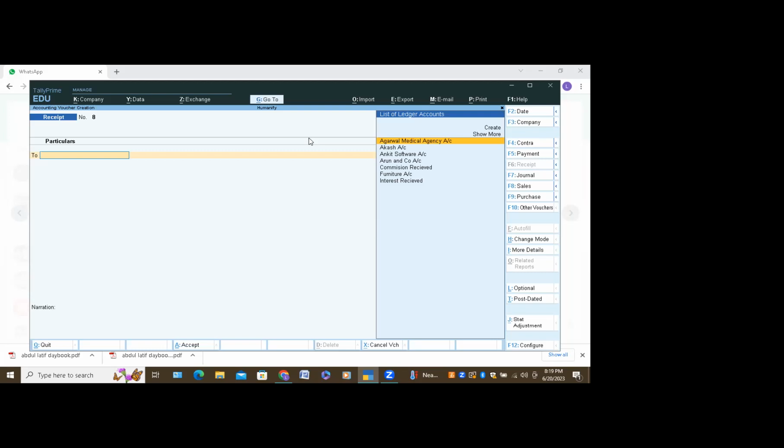That means sundry creditors. And you are receiving a check from them and you are depositing into your bank. Two different entries will be there. First entry is a receipt, and we are doing only receipt because this question is purely receipt only. See the heading also: pass the following receipt entries only. So we have to consider only receipt. We should ignore the deposit here.